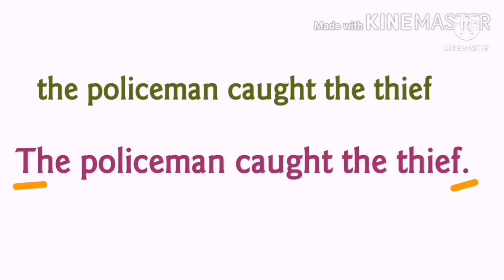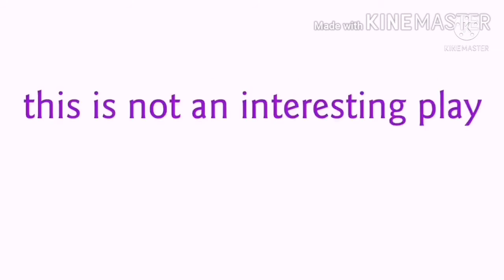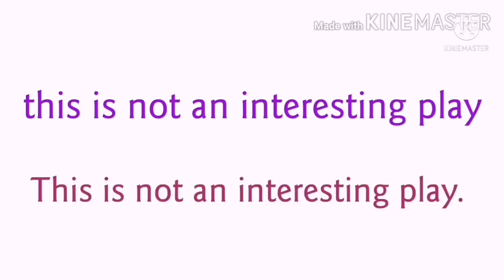So, a statement should start with a capital letter and end with a full stop. Now see the next sentence. This is not an interesting play. What's the problem here? Here also, the first letter should be capital and at the end of the statement there should be a full stop.